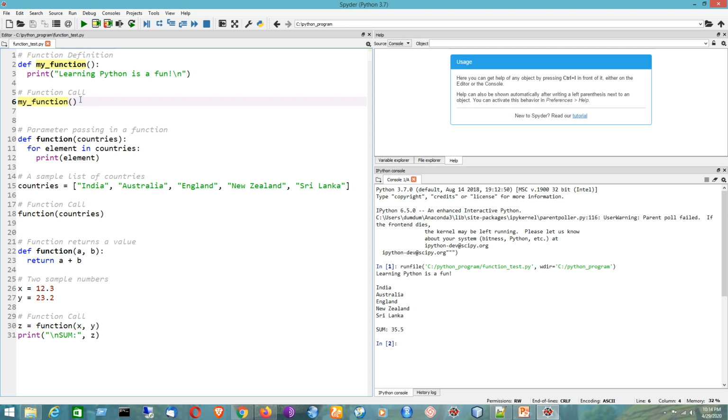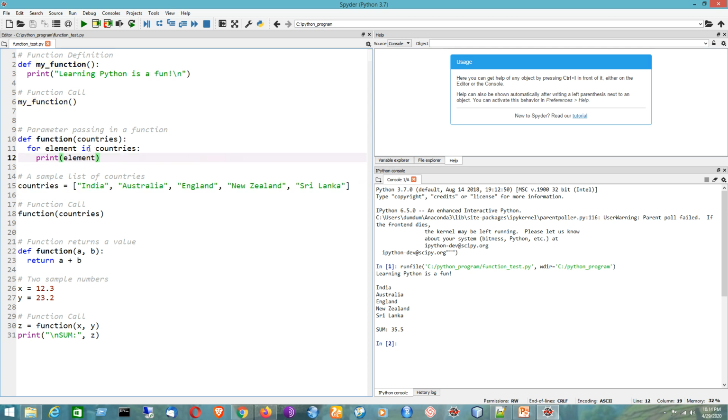Now I have also told you we can pass parameters in a function, like a number, string, list, which is equivalent to an array, tuple, dictionary, etc. And they will be considered as the same type inside the function. So just have a look at the example below. We are given a list here, basically a sample list of countries, having 5 countries.